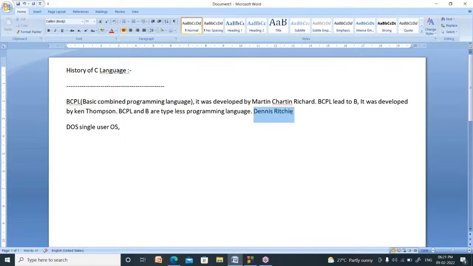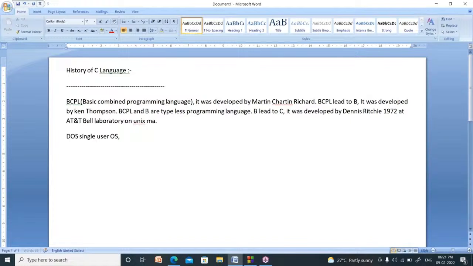Then Dennis Ritchie developed a new programming language and introduced data types. That programming language is called C. From B led to C. It was developed by Dennis Ritchie in 1972 at AT&T Bell Laboratory, on a Unix operating system machine.